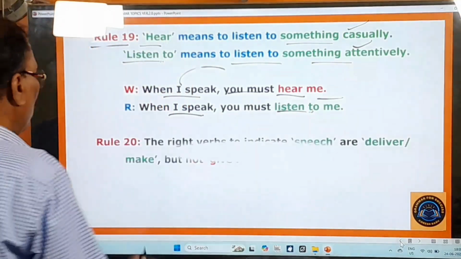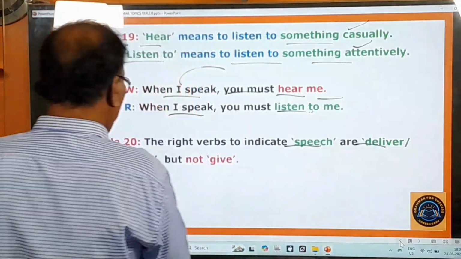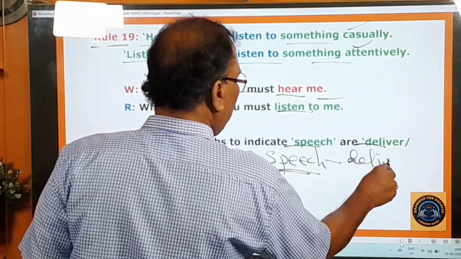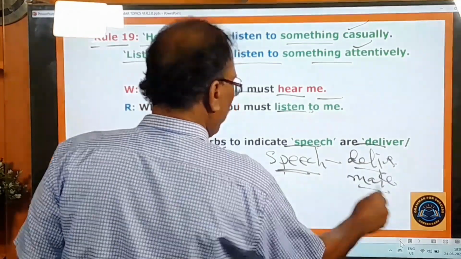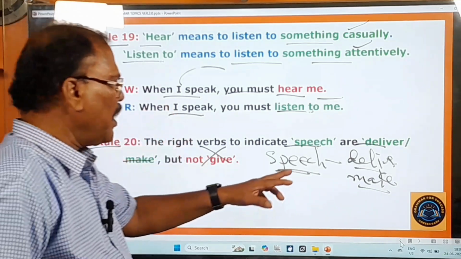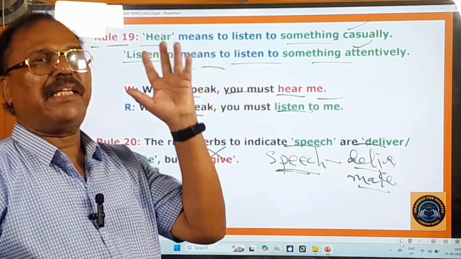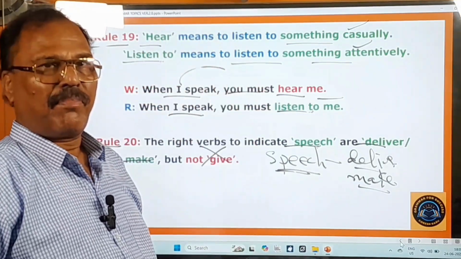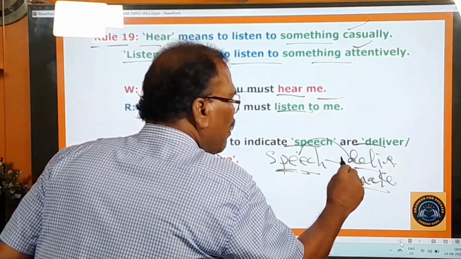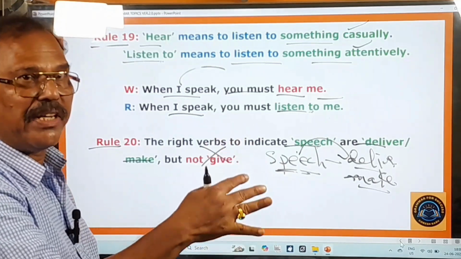Right. And here, rule 20 is there. The right verbs to indicate speech are deliver and make, but not give. To mention this speech, the verbs used are deliver and make. Whenever somebody is making a speech, you have to use either this verb or this verb. Narendra Modi is delivering a speech. Narendra Modi is making a speech. For this speech, you have to use only any one of these verbs, but not this. You cannot say Narendra Modi is giving a speech.